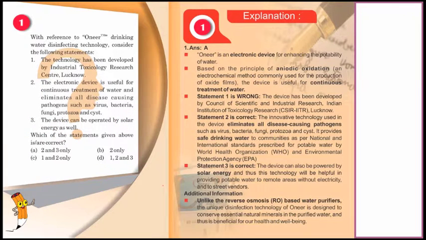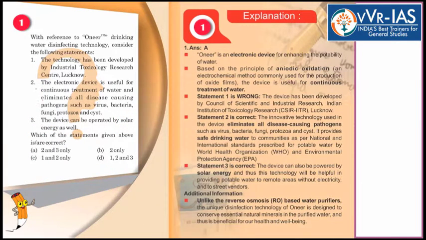ठीक है. Now what we have figured out till now, we have concluded or deduced that the second statement is correct and the third statement we are assuming correct based on an intelligent guess. ठीक है. Therefore let us look for the options. The first option says 2 and 3 correct. So should we mark this outright? No. We should always look at all the options that have been provided.